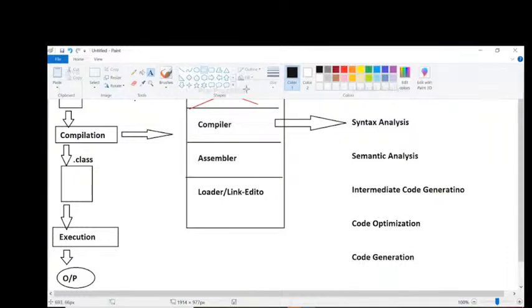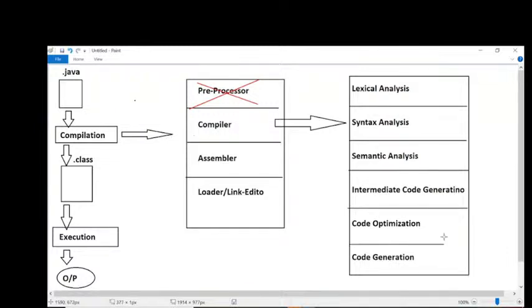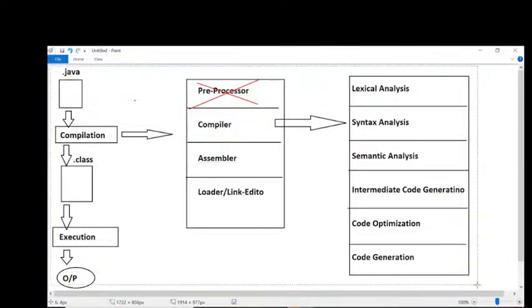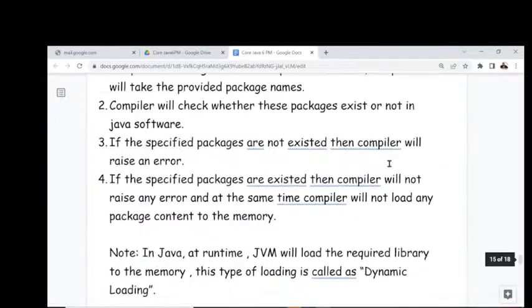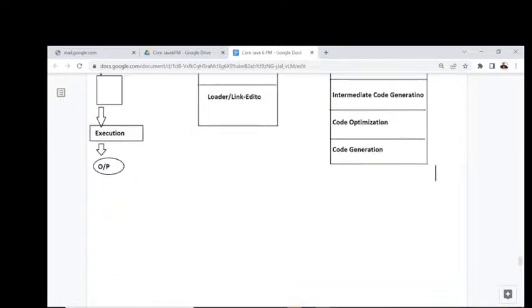These are the overall phases available inside the compilation. Understand it clearly? Lexical analysis phase, syntax analysis phase, semantic analysis phase, intermediate code generation, then code optimization. This is the overall structure of Java. With respect to Java, this is the diagram we prepared, and this is the structure we have to understand.